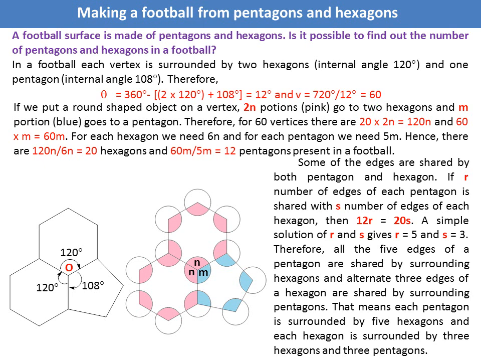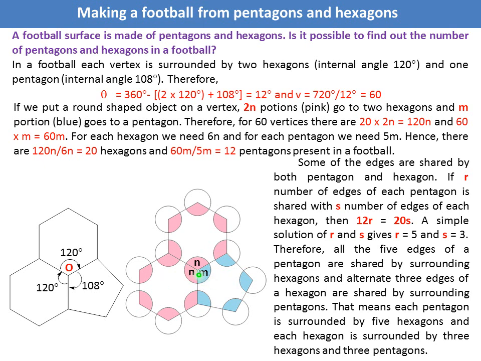Next, we want to see how to find out the number of hexagons and pentagons. Now let us put one circular object here on a vertex. Now we can see 2n portion goes to hexagon and m portion goes to pentagon.